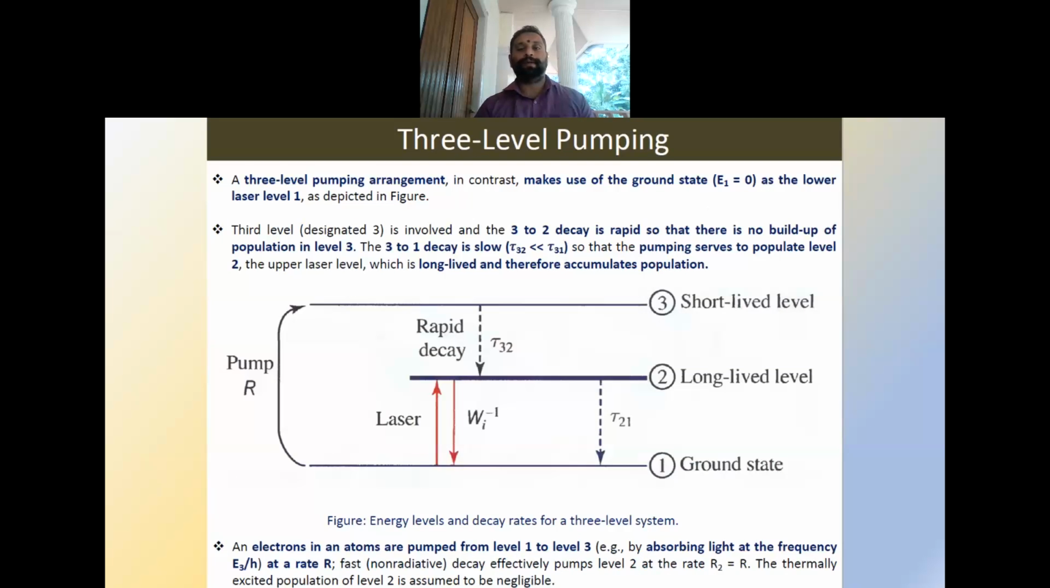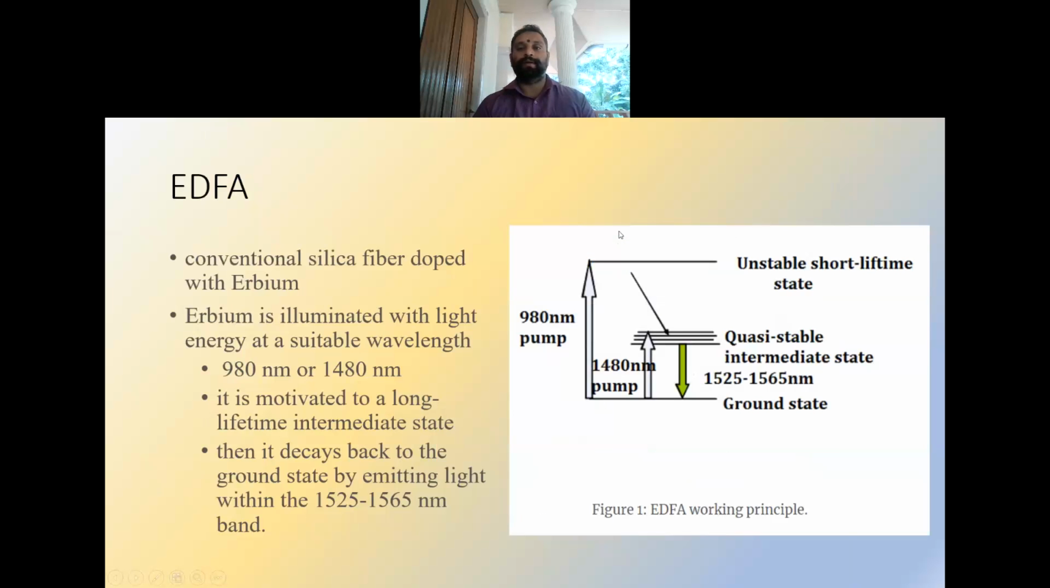In the case of 3-level pumping, the lasing action will happen between the intermediate state and the ground state itself. As soon as the particles or atoms reach level 3, they should decay rapidly to level 2, and from level 2 to level 1, they should decay by emitting some energy, which is in the form of light. Here we have 3 different levels, and hence it is called 3-level pumping.